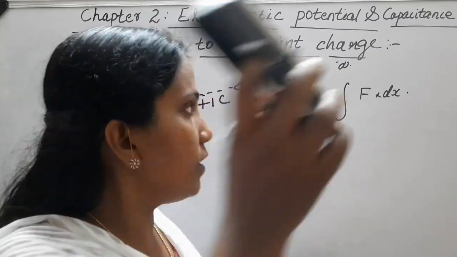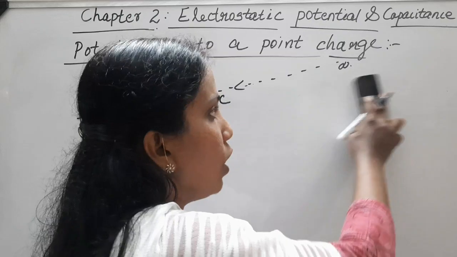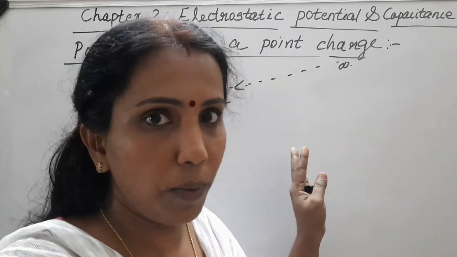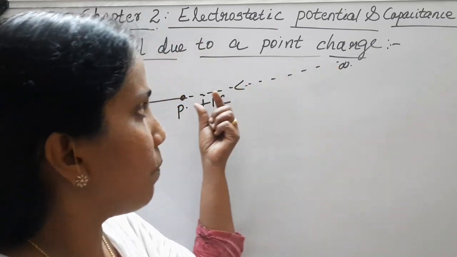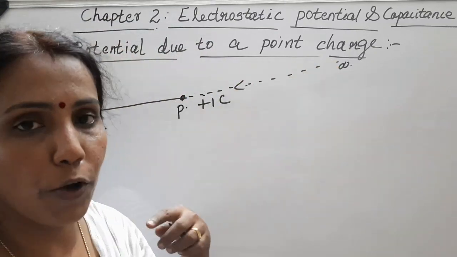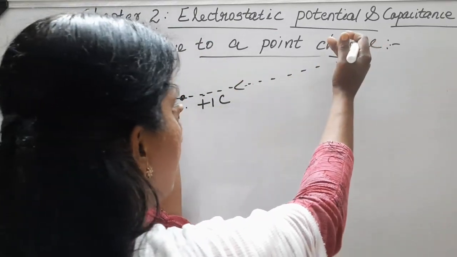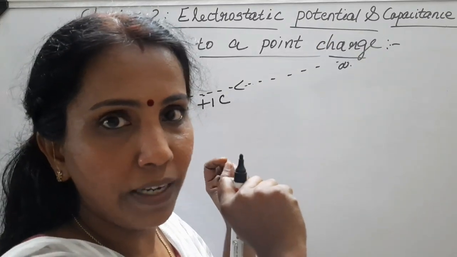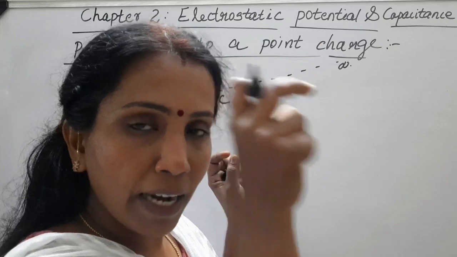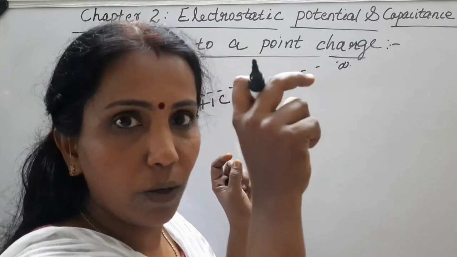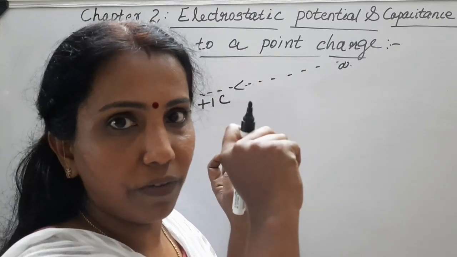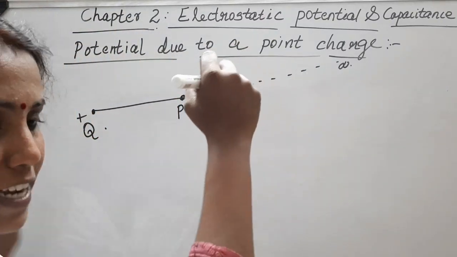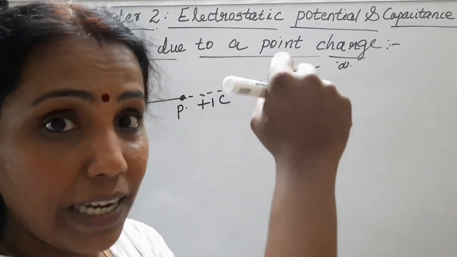Okay, so first we will write the expression for a small work done in displacing this 1 coulomb charge along its path from infinity to the point P. That means in this path we will consider a very small displacement, and for that particular displacement, we will write the expression for the work done. Okay, so consider such a small displacement represented by dr dash.